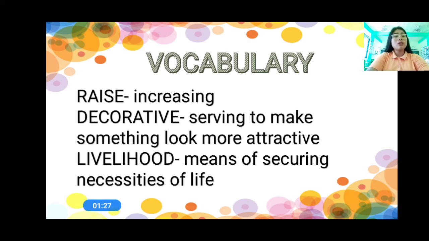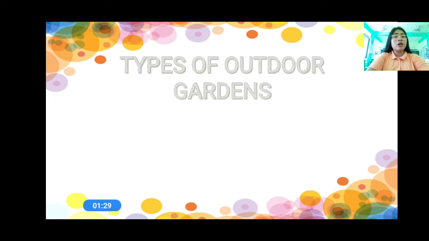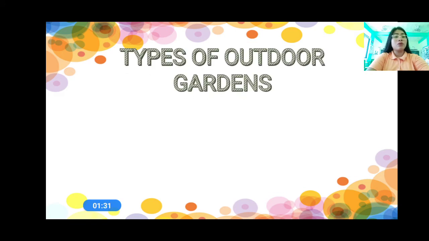Okay, so today we are going to talk about the types of outdoor gardens. Now, what do you want to learn? What are the types of outdoor gardens? How many outdoor gardens do we have?